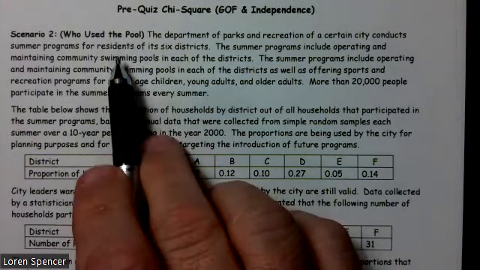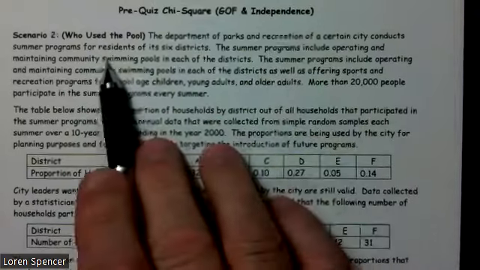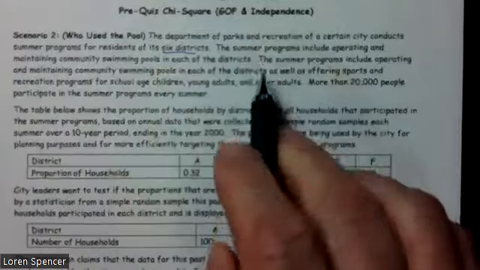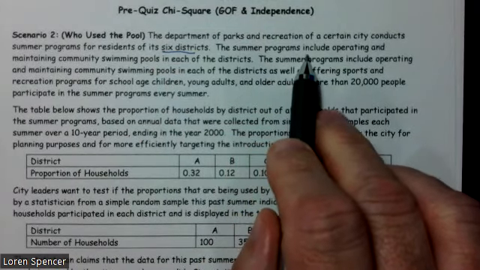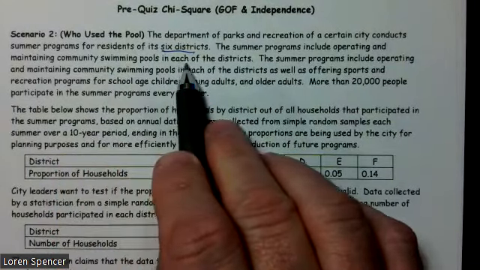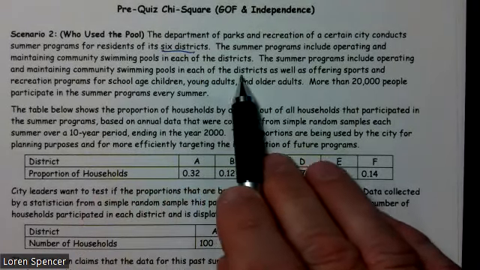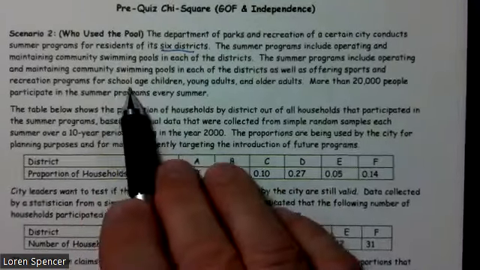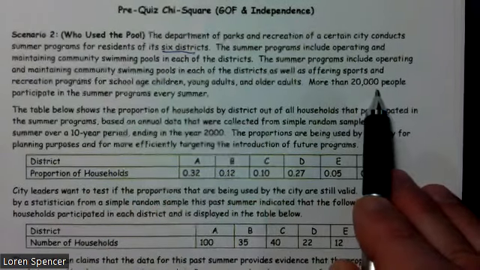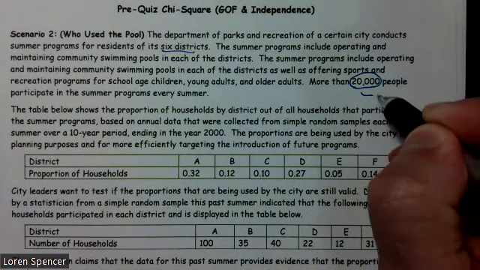This is scenario two. Who used the pool? The Department of Parks and Recreation of a certain city conducts summer programs for residents of its 6 districts. Their summer programs include operating and maintaining community swimming pools in each of the districts, as well as offering sports and recreation programs for school-age children, young adults, and older adults. More than 20,000 people participate in the summer programs every year. That sounds like a population size there.